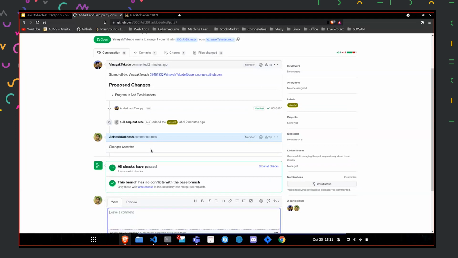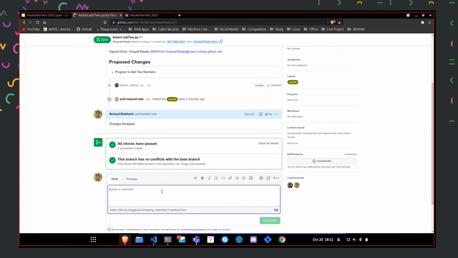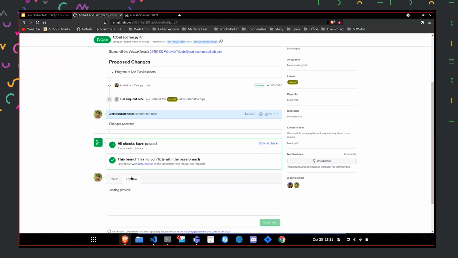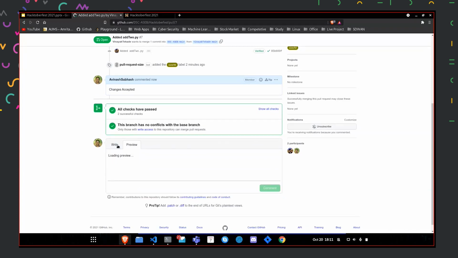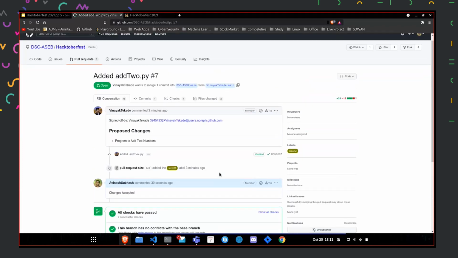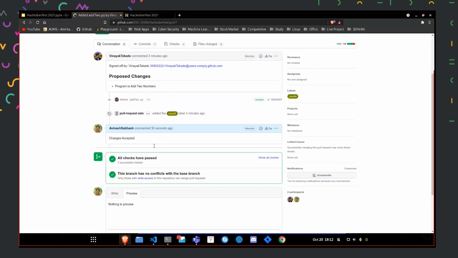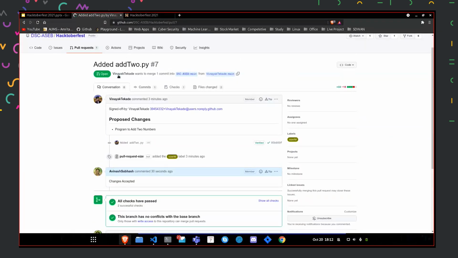If there is any problem, in that case I can comment it out, like there is some problem in the changes that I have made. With the help of this tab, the preview, I can get a preview of all the comments I am giving. After all this conversation, we can see, stage by stage, what changes have been made and what discussions were done. So now we go on to the files changed section.